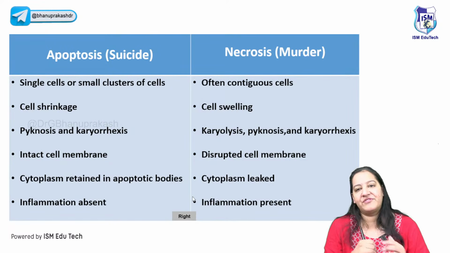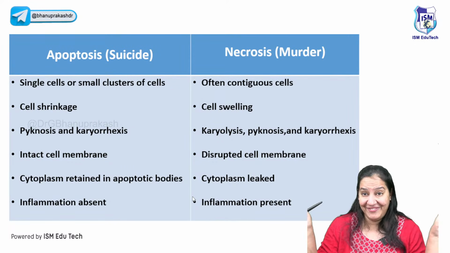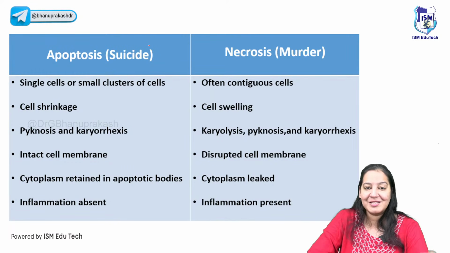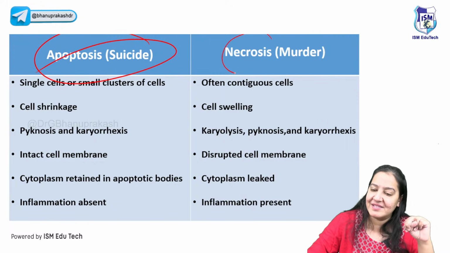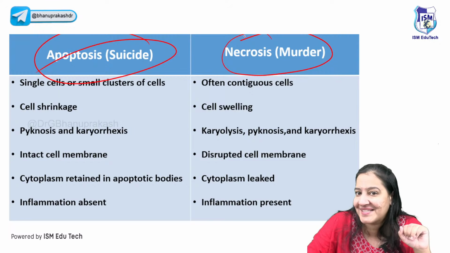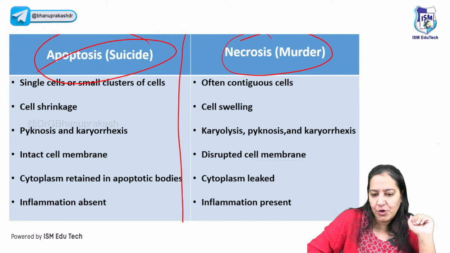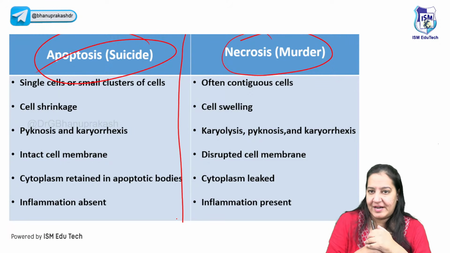So these are the 2 ways of diagnosing apoptosis. We are done with apoptosis. Apoptosis means suicide, which is one type of cell death. The other type of cell death is necrosis, which is murder. I'm starting necrosis now. But before coming to necrosis, you must understand the differences between apoptosis and necrosis.